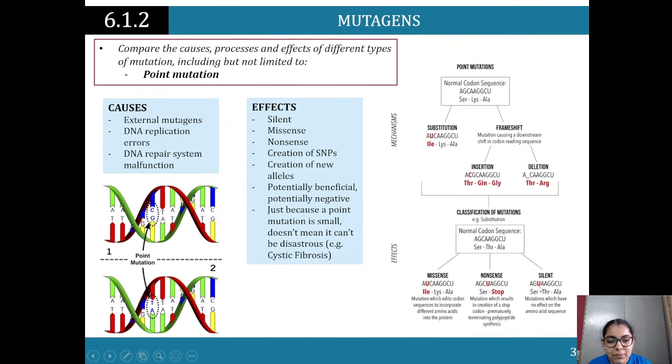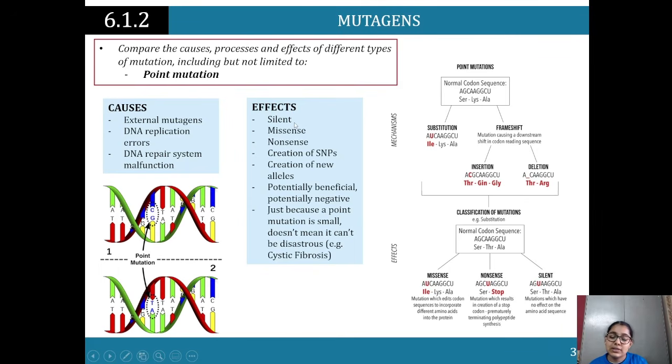And silent is when the mutation has no effect. Somehow, I've replaced a U here, but somehow that still retains the same codons. It retains the same amino acids here. How does that happen? Look back at the charts. You can find them online. We can find the codon charts, and for some of the amino acids there is a variation of distinct codons. So AGU, AGC, they both code for Ser, so they both code for this specific amino acid over here. So that means it's a silent mutation. It hasn't affected the function of the protein.